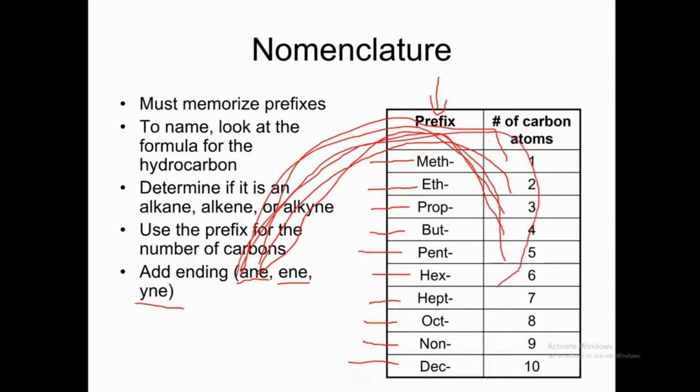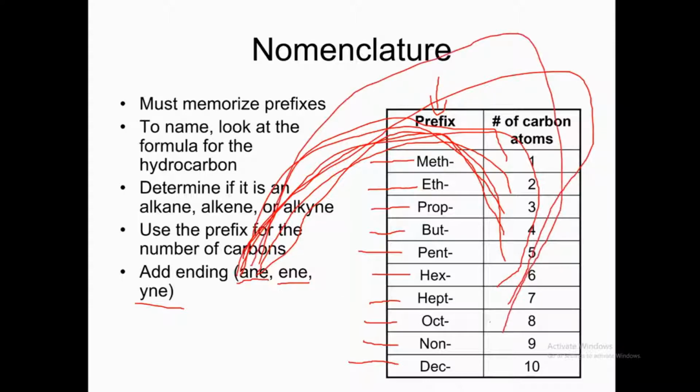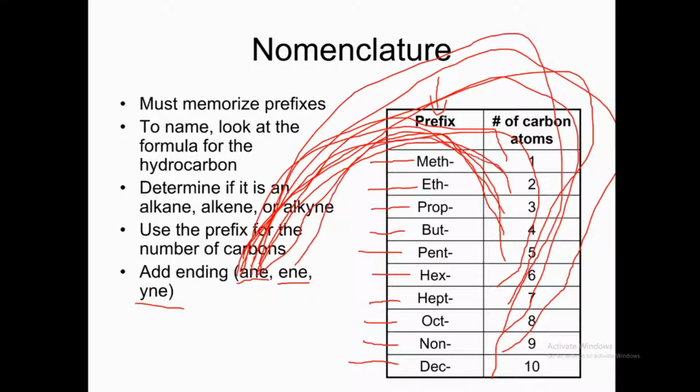hexane, heptane, octane, nonane, and then this is decane. Similarly for alkenes, there cannot be methene. The alkenes start from 2 carbons, as there should be a double bond between carbon and carbon.